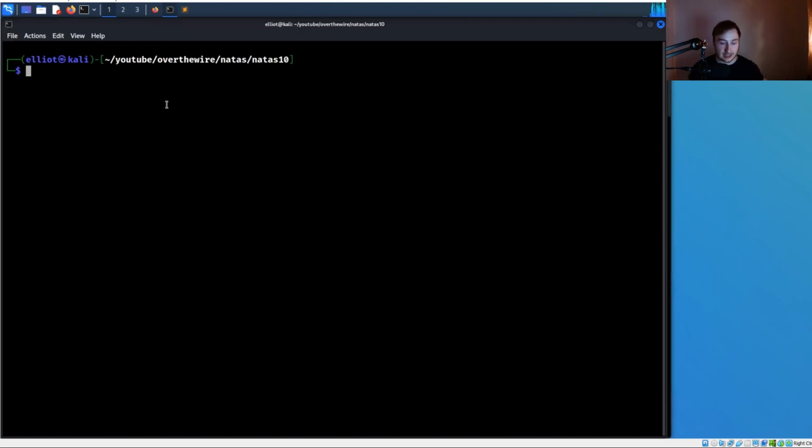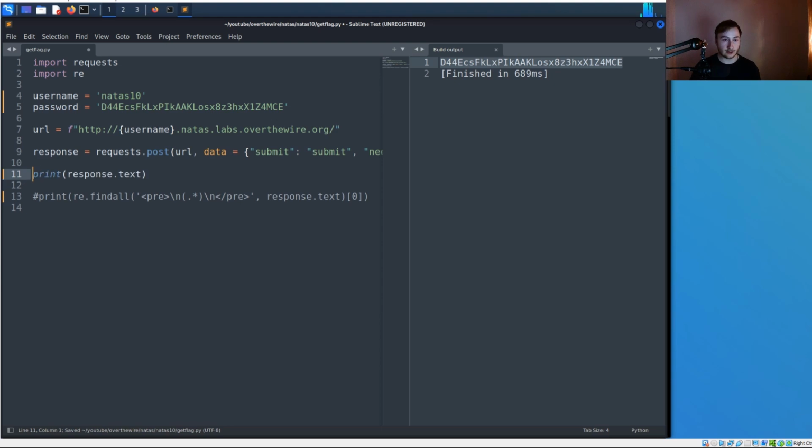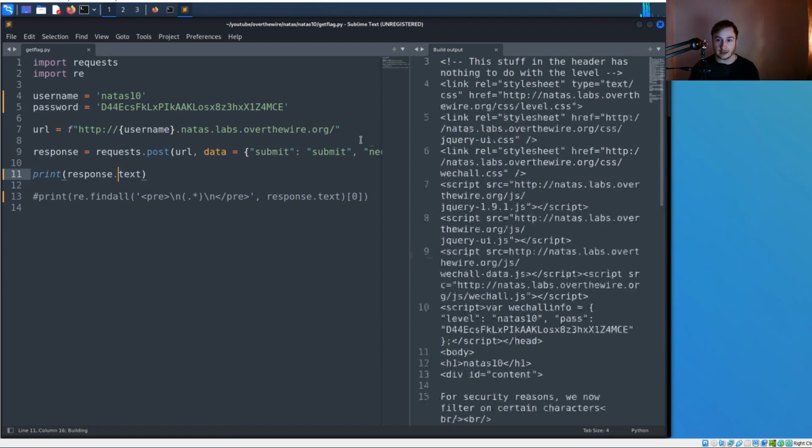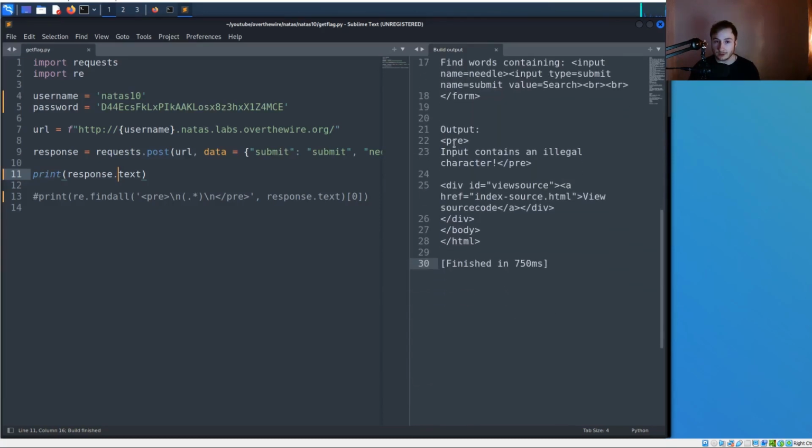And all I'm going to do to get this one started is I'm just going to already have the get flag from last time copied over, so I'm just going to run Sublime Text on that. Perfect, there we go. And if we run this, you can see we're going to get the password, which we're just going to input to update our script quickly here. Comment out our regular expression filter, and then run this again, and you can see we are getting the level here, which will probably make more sense if we open this up in the browser.